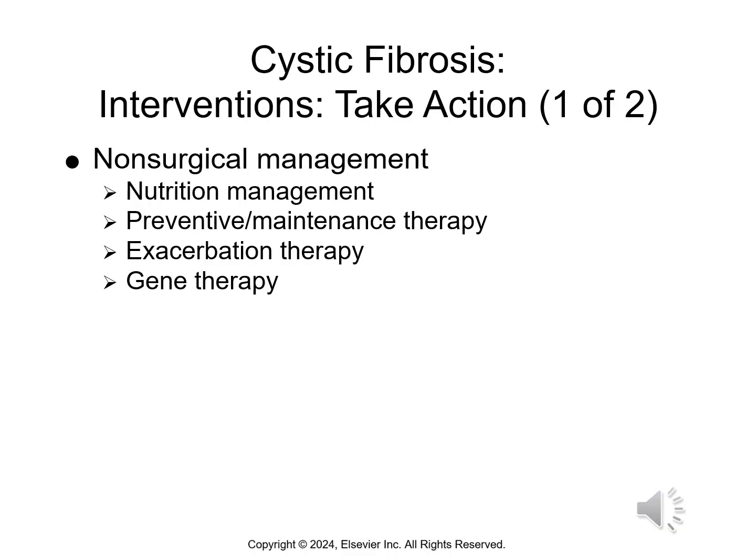So our interventions, how are we taking action? Nutrition management with some foresight with diabetes management. We're going to replace those pancreatic enzymes. We're going to use positive expiratory pressure therapy, or PEPT. We're going to use CPT, or chest percussion vibration therapy, and this is used to promote that loosening of secretions and drainage promotion.